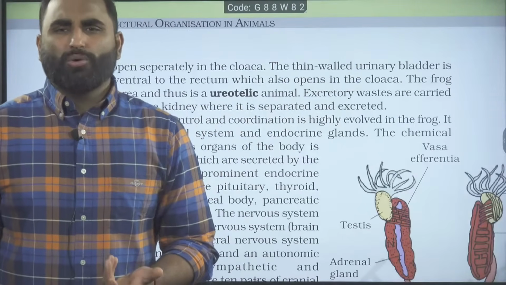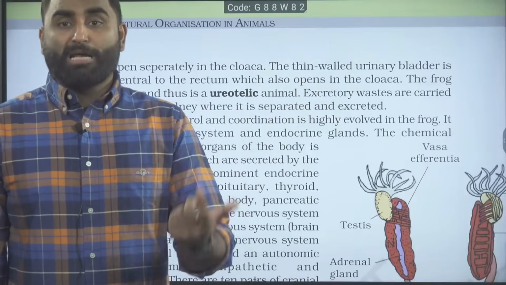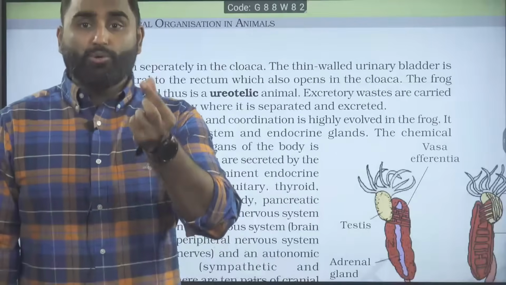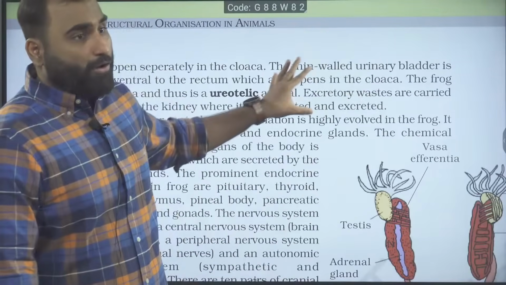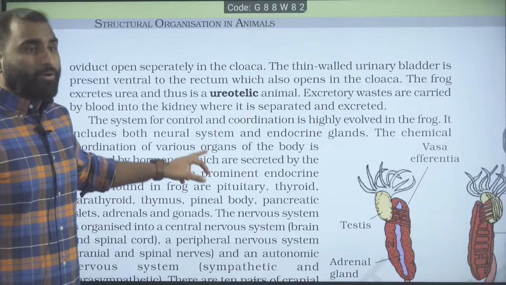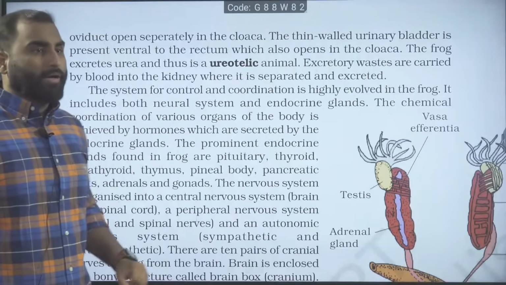Hardly are they storing any urine. The urine capacity is also very less. For humans, the urinary bladder will be very thick, the detrusor muscle is very thick. For frog, it will be very thin. It is present on the ventral side of the rectum and opens into the cloaca.